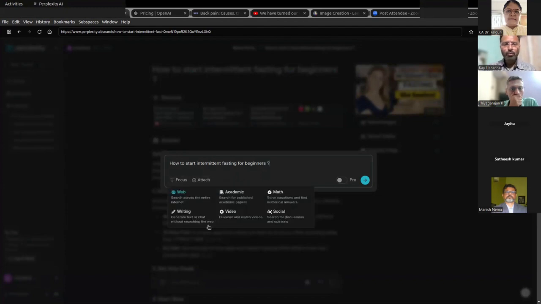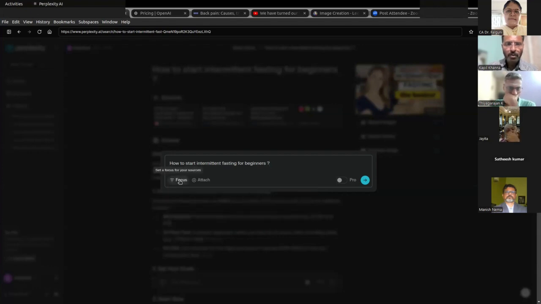It allows you to search the entire web. It allows you to do academic research papers. If it is mathematics, you can filter that. This is for writing. If you want to search only across videos, you can do that. And this is for social discussions like Reddit and those kinds of groups. So right now we will do the entire web, and that is our focus. We are not doing a pro search, we are doing a basic search. Let's see what it gives us.